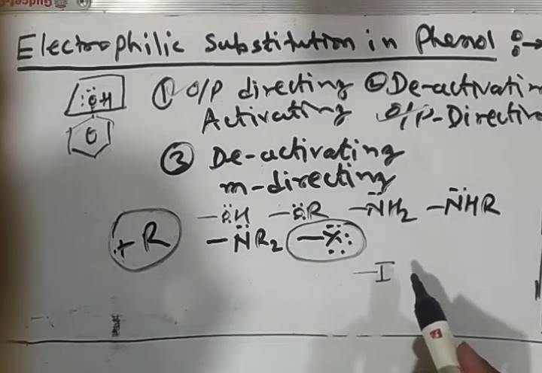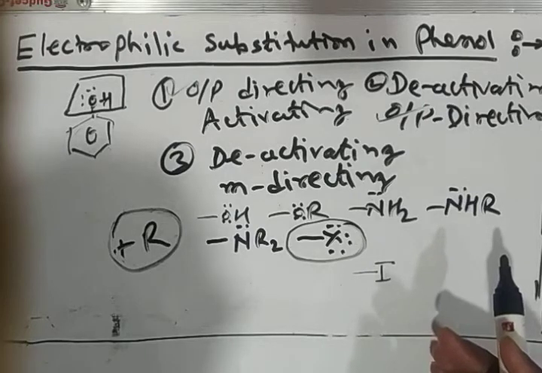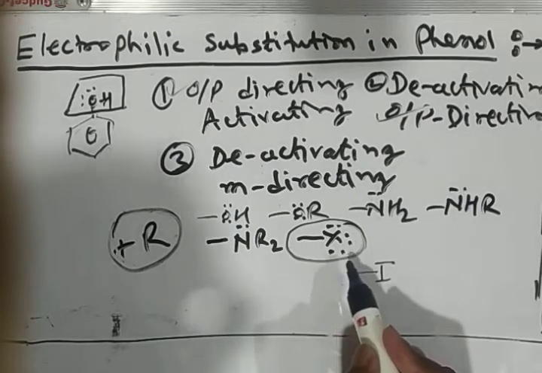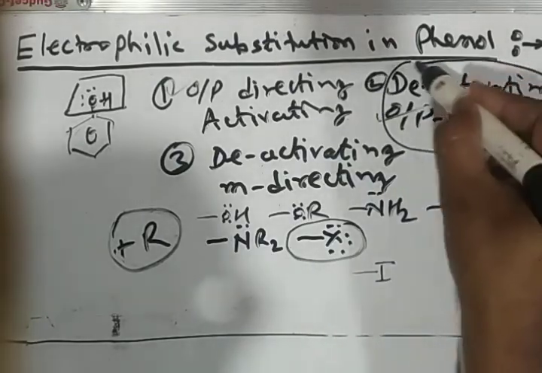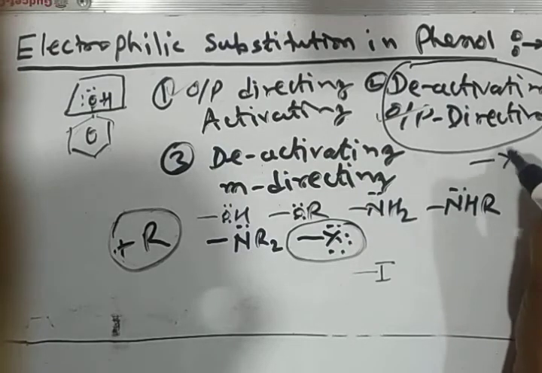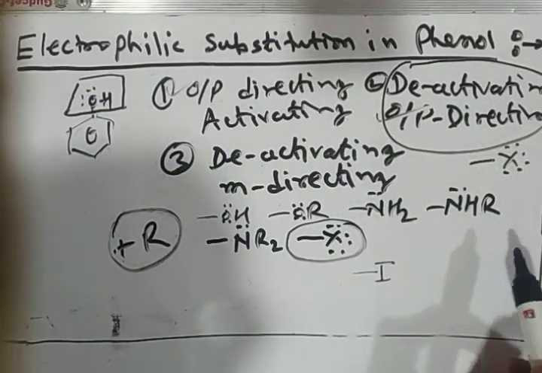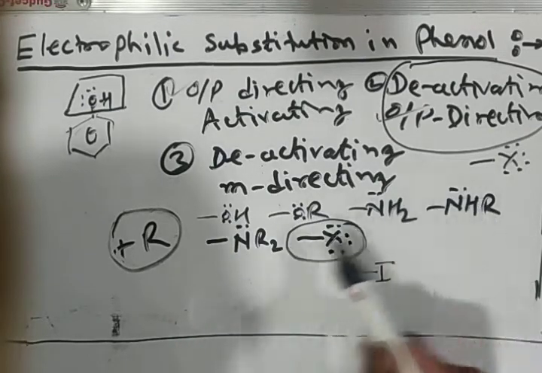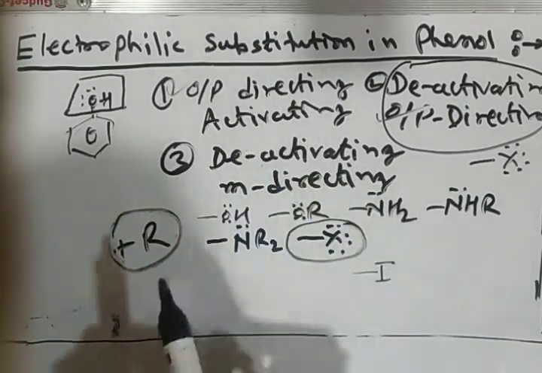Therefore, they decrease the rate of electrophilic substitution of the benzene ring. So all halogens come under the category known as deactivating and ortho para directing, and the remaining hydroxy, alkoxy, primary, secondary, tertiary amine come under the category activating and ortho para directing.